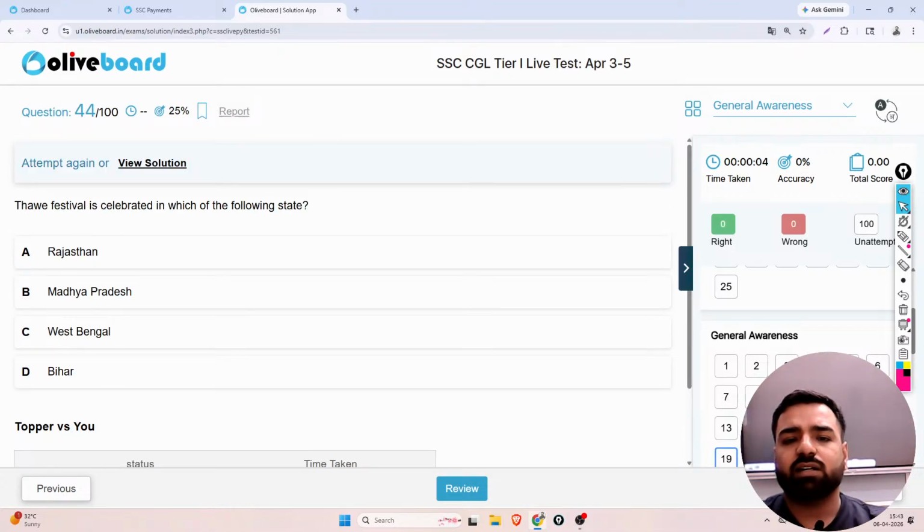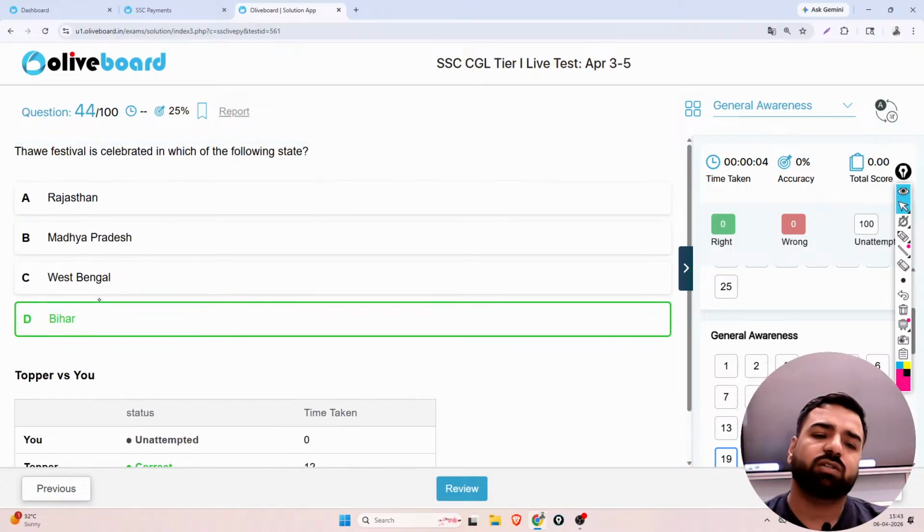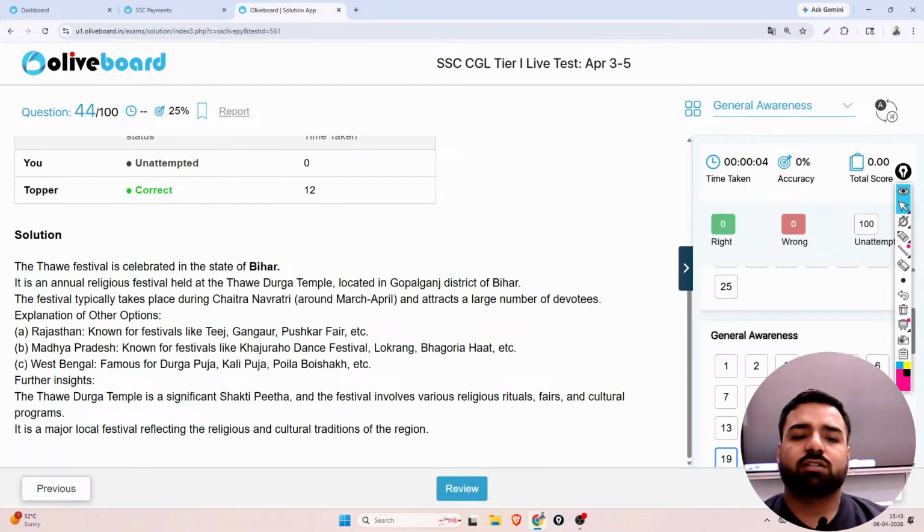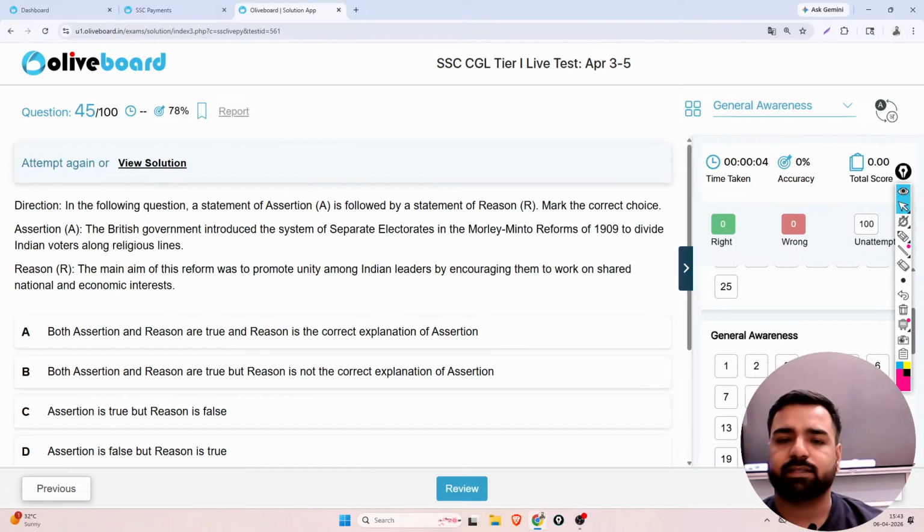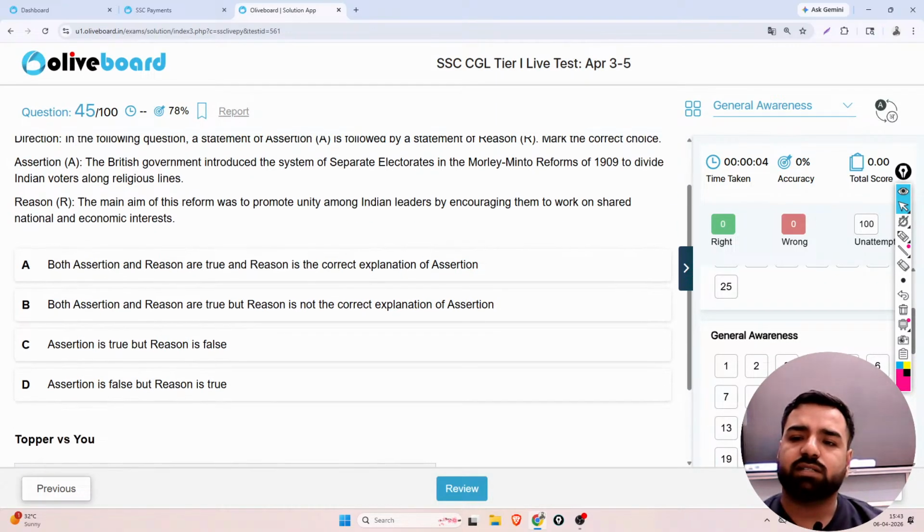Thawe festival is celebrated in which of the following states, guys? Is it Rajasthan, Madhya Pradesh, West Bengal or Bihar? So Gopalganj, which is present in Bihar, you can link it with this. Option D is the correct answer. It is an annual religious festival held at Thawe Durga temple, located in the Gopalganj district of Bihar.